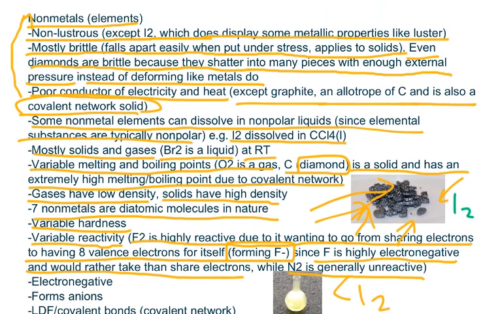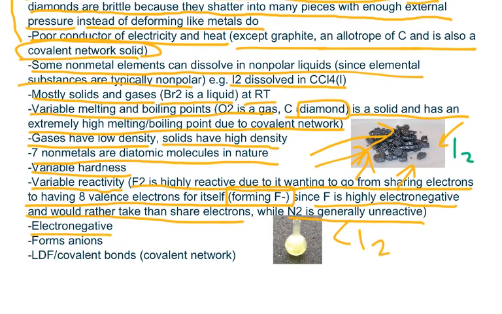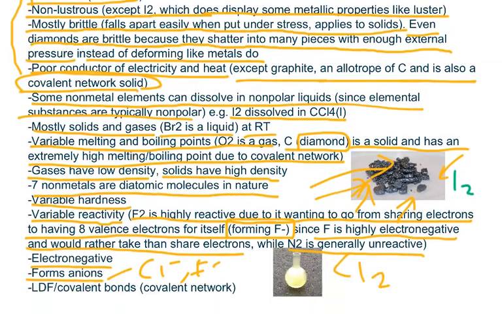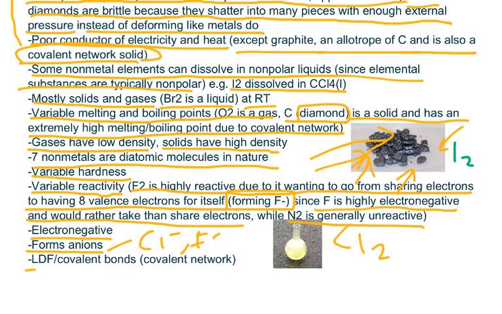Now, nonmetals are electronegative. They form anions, such as Cl- or F-, and the forces keeping nonmetal elements together are LDF forces and perhaps covalent bonds, and that only applies to the covalent network solids.